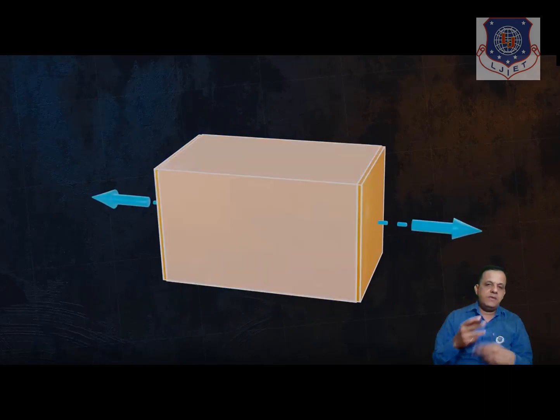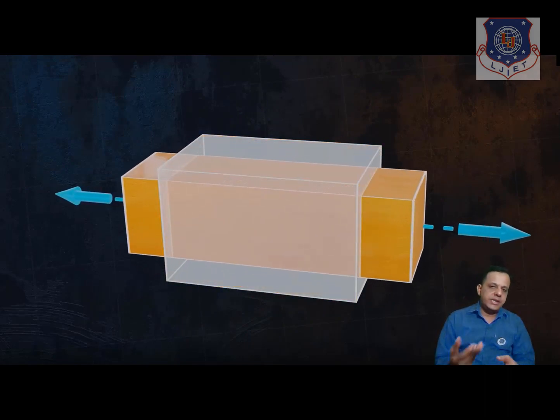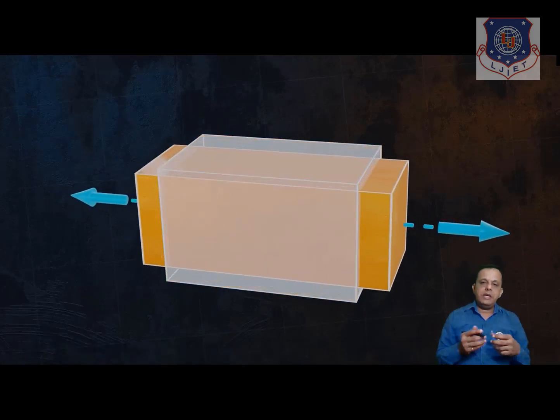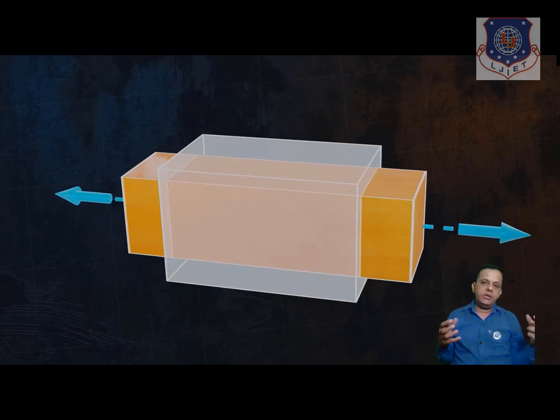Now gradually we are moving towards 3-dimensional idea, and here we are now applying tensile force. Now if we apply tensile force in the longitudinal axis, now what will happen to x-axis and y-axis? So there will be strain in all three directions, x, y and z.